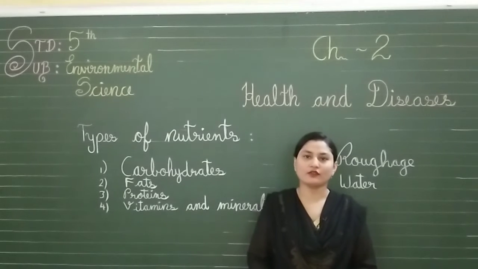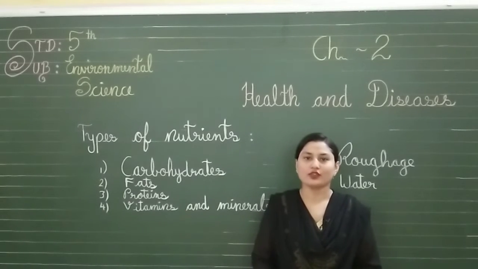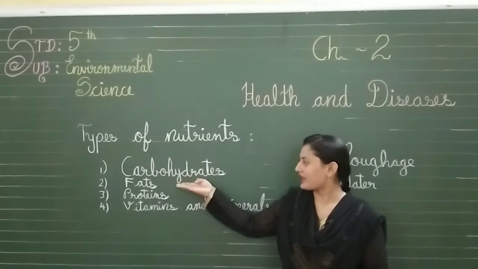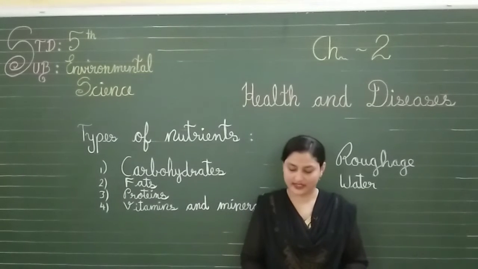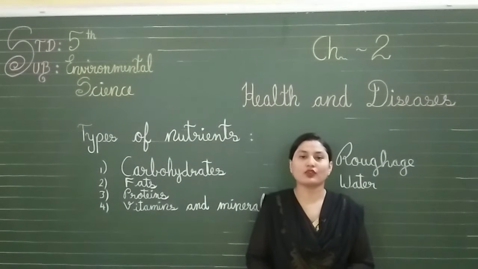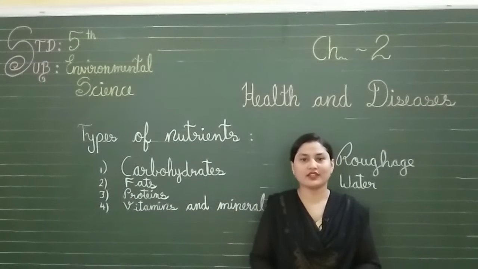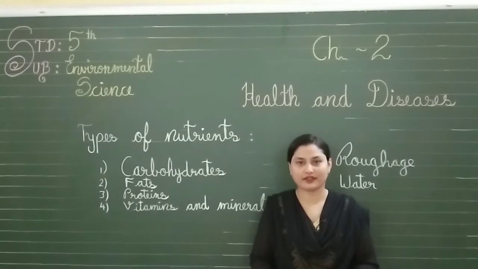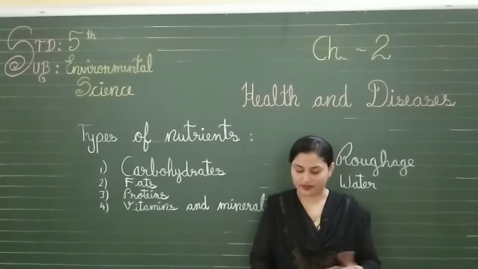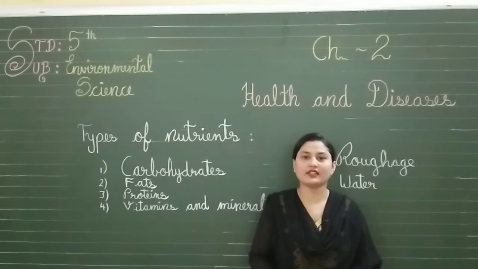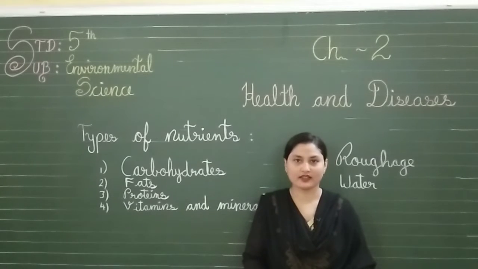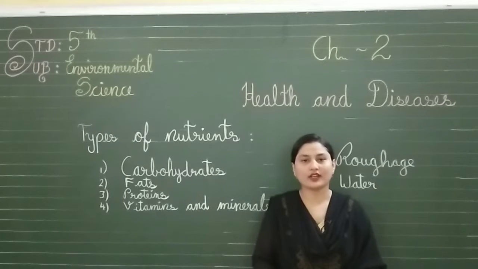Now let's learn about the different types of nutrients one by one. Let's start with the first nutrient, that is carbohydrates. Carbohydrates provide energy to do various daily activities like playing, talking, etc. Carbohydrates give us energy to play, to work, to write, whatever activities we are doing in our daily life. That energy we get from carbohydrate rich food. And we get carbohydrates from cereals, sweet potato, sugar, etc. The foods which contain more carbohydrates are cereals, then sweet potato, sugar and many more.